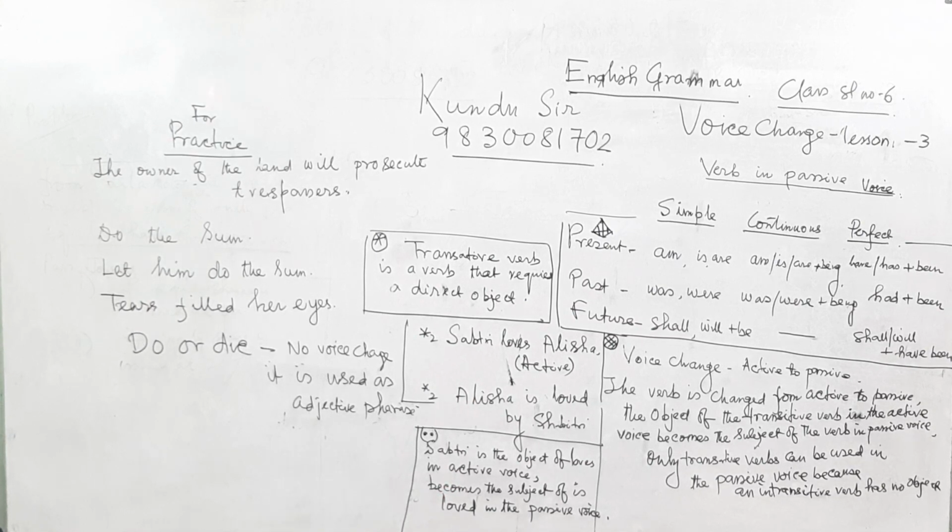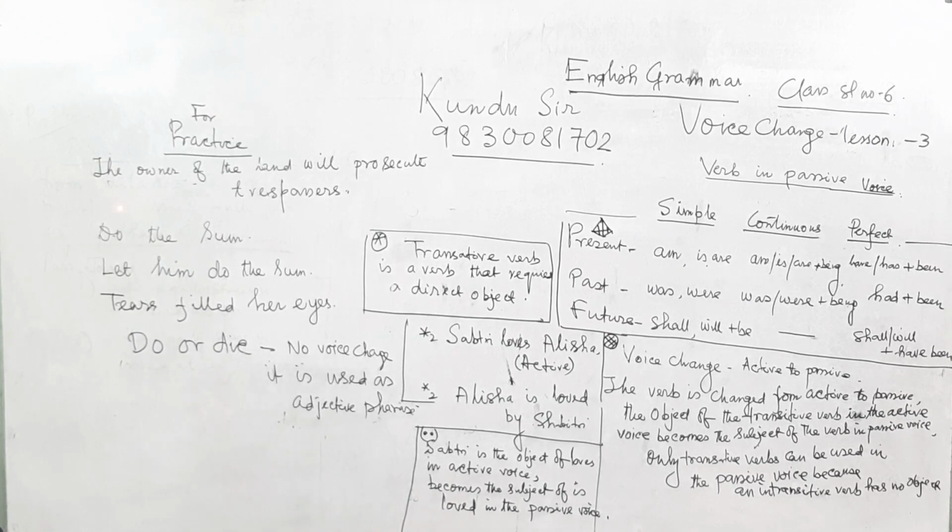Now we have taken a practicing part. First, the owner of the land will prosecute the trespassers. Next, do the sum. Next, let him do the sum. Then, tears filled her eyes. Next, do or die.